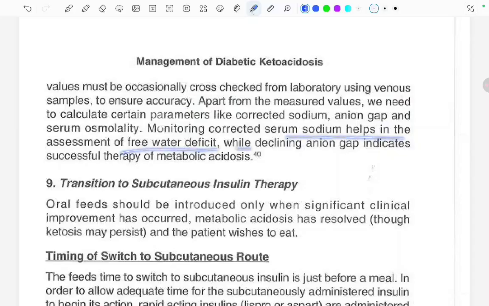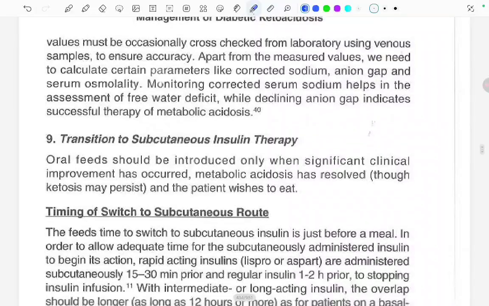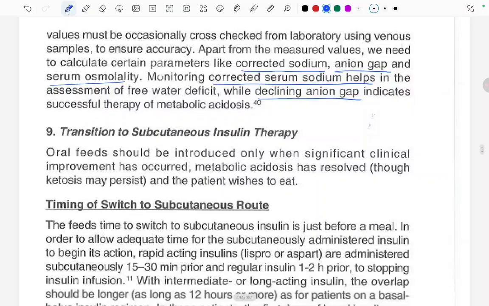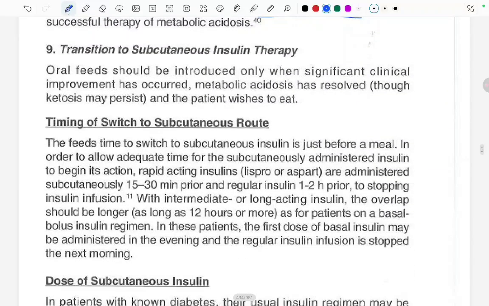Okay, we read the formulas for corrected sodium, anion gap and serum osmolality. Corrected sodium helps in assessment of the water deficit, and if the anion gap is decreasing, it indicates successful therapy. Now, transition to subcutaneous insulin. Oral feeds should be introduced only when significant clinical improvement has occurred and metabolic acidosis has resolved, though ketosis may persist, and the patient wishes to eat.